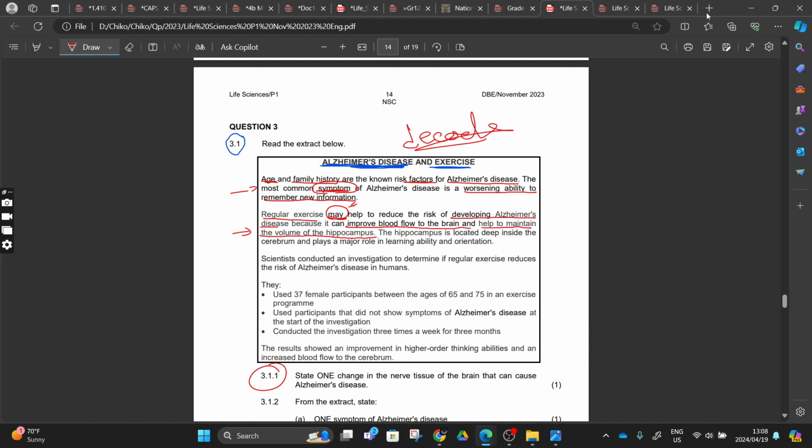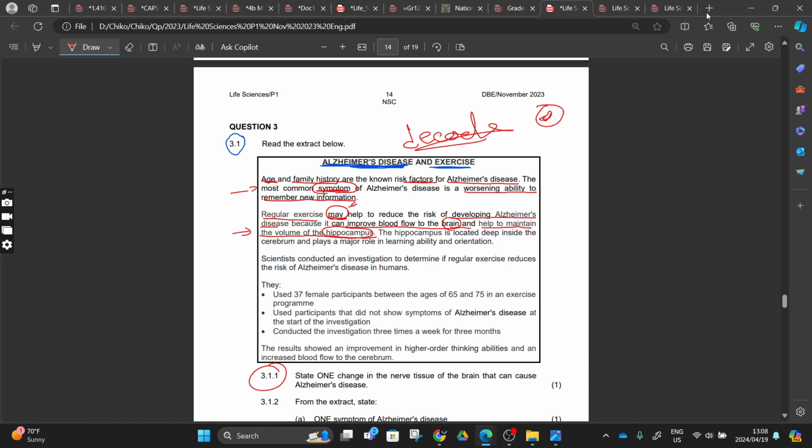What is the hippocampus? At this moment we didn't even know what the hippocampus is, or that our brain has a hippocampus. Since this improves the blood flow to the brain and helps to maintain the volume of the hippocampus, now we know that in our brain we have a structure called the hippocampus, right? The other name of this structure is a seahorse, because it is situated inside our brain and looks like a seahorse. Go and Google this structure if you want to learn more about it.